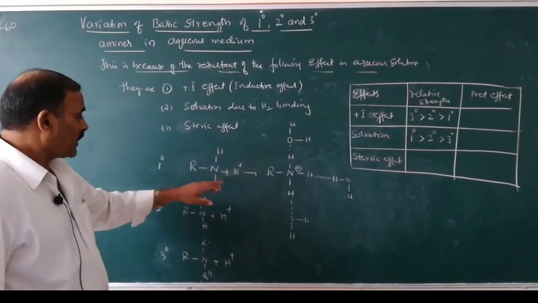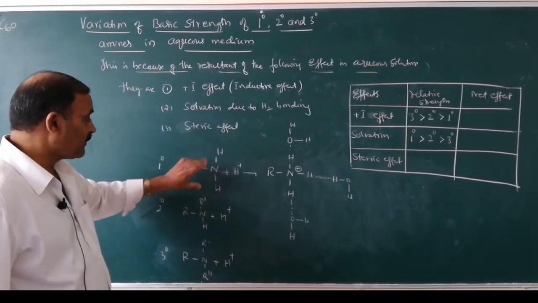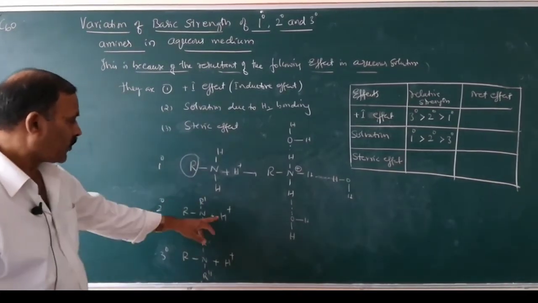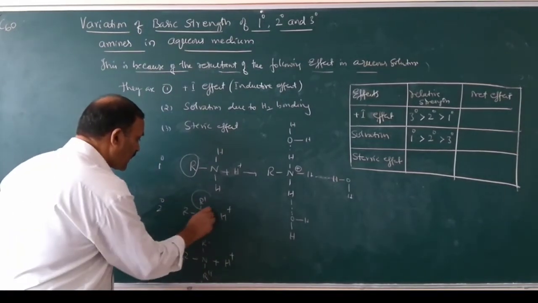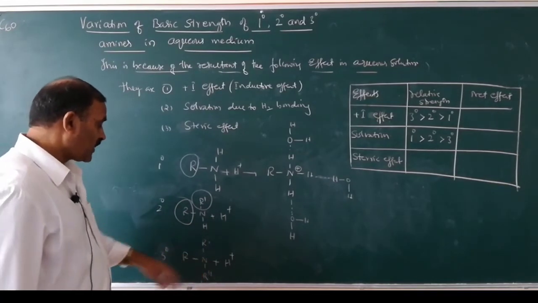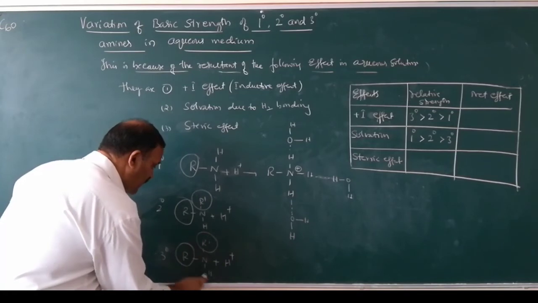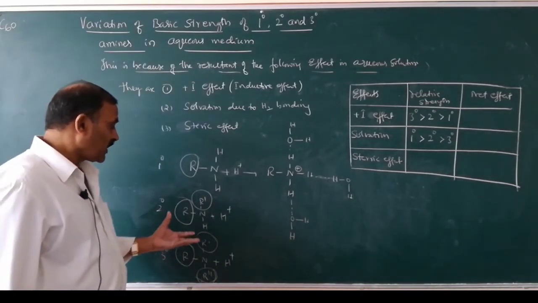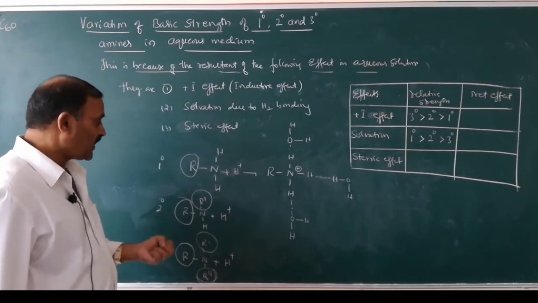Protonation in primary amine is easy because it contains only one bulky group. Protonation in secondary amines becomes difficult because it contains two bulky groups. Protonation in tertiary amines becomes still more difficult since there are three bulky groups. So as the number of bulky groups increases, protonation becomes difficult.